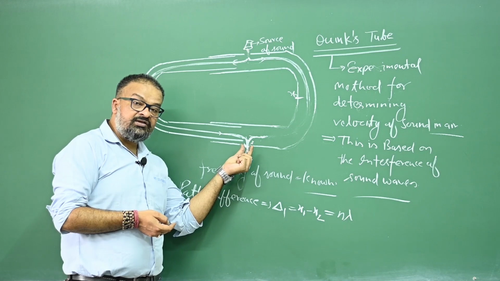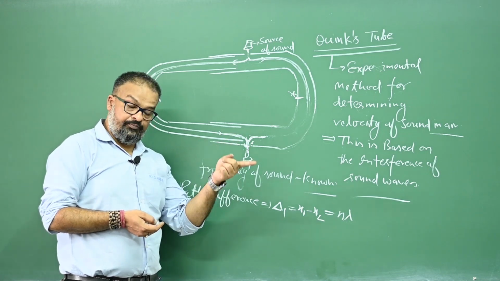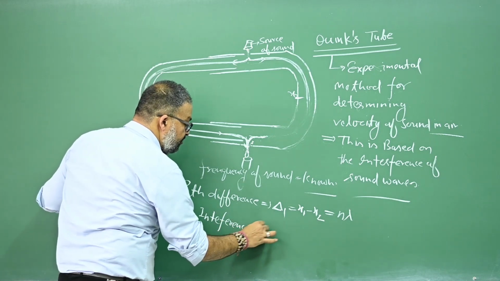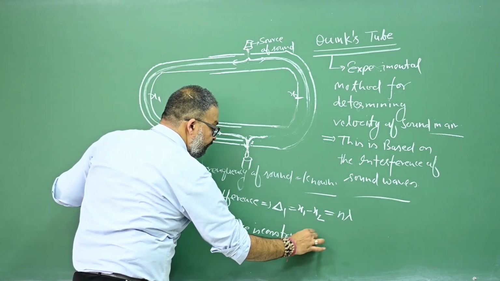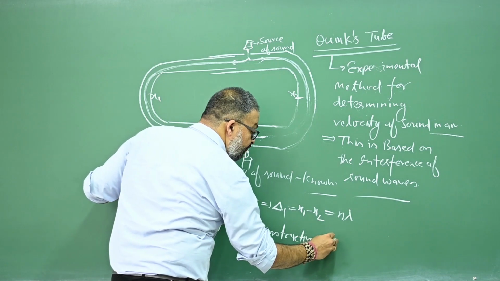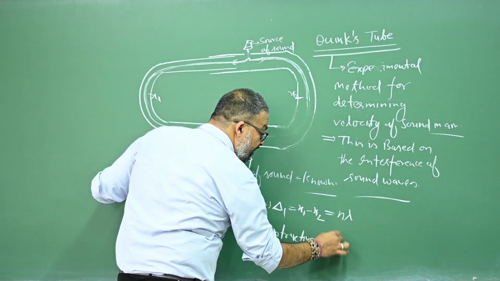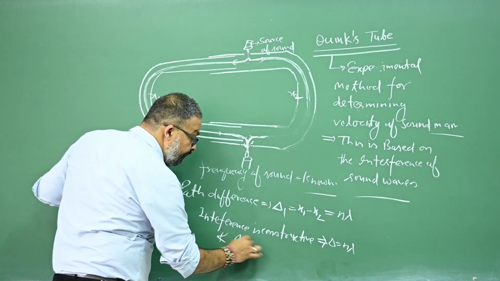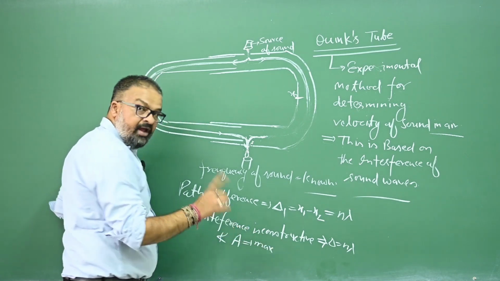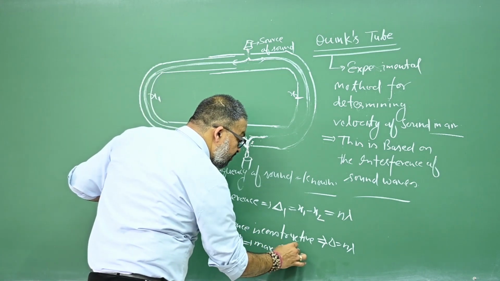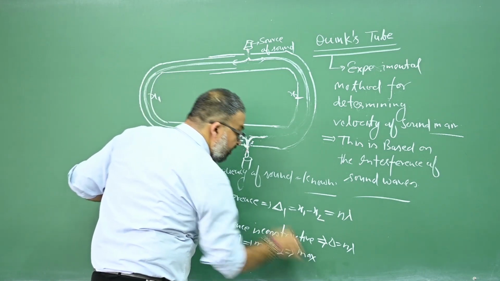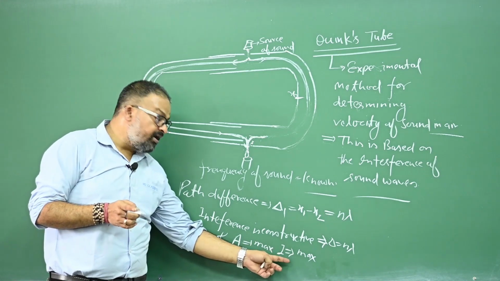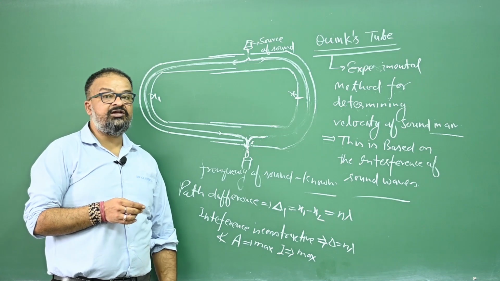If the interference is constructive, then the path difference will be n lambda, and the amplitude of the resultant wave will be maximum, and the intensity of the resultant sound wave will also be maximum.